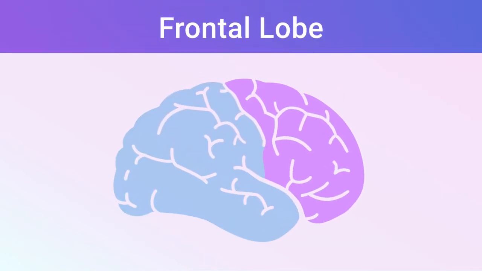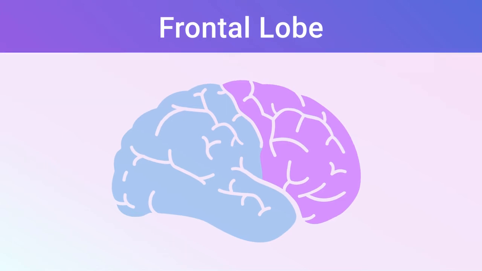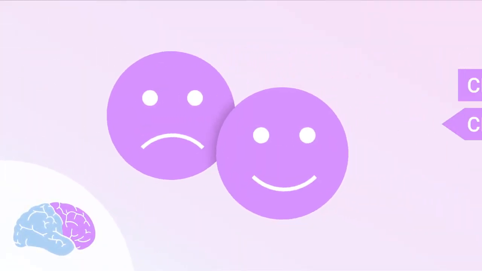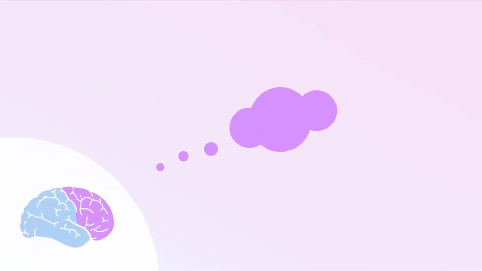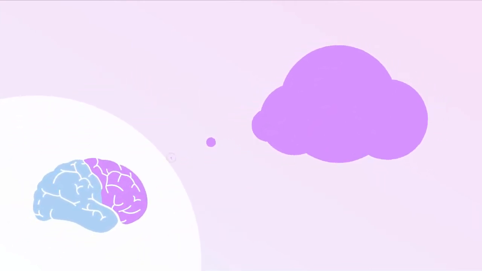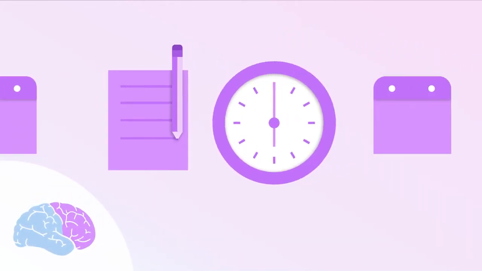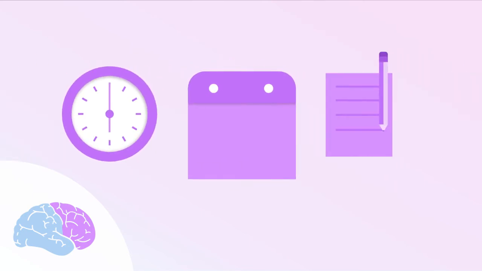The frontal lobe is the most forward part of your brain, right behind your forehead. The frontal lobe is responsible for controlling your emotions and behaviors. This is your inner voice that reminds you to keep some thoughts to yourself. You can also think of your frontal lobe as your inner secretary. It helps keep you on track and organized.